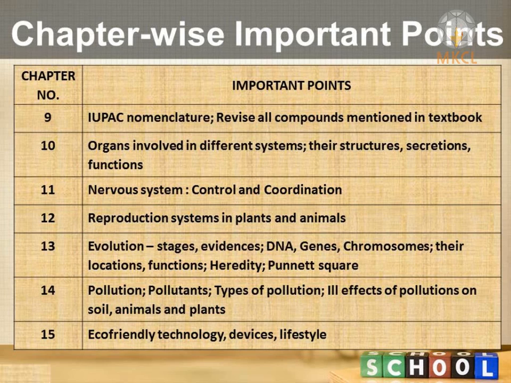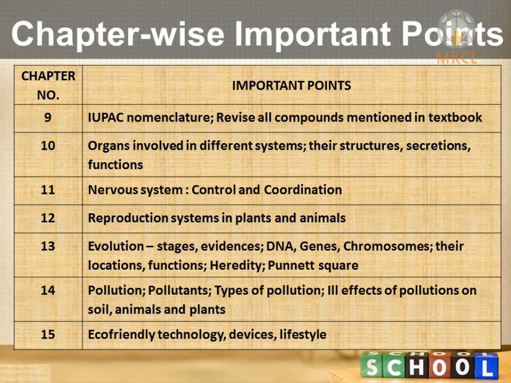A very special thing is monohybrid and dihybrid cross. For these two crosses, you have to draw the Punnett square. With the help of this Punnett square, you can draw how the children or the offspring are derived from the parents. This is very important, and you must draw these Punnett squares again and again so that they will be ready in your mind.